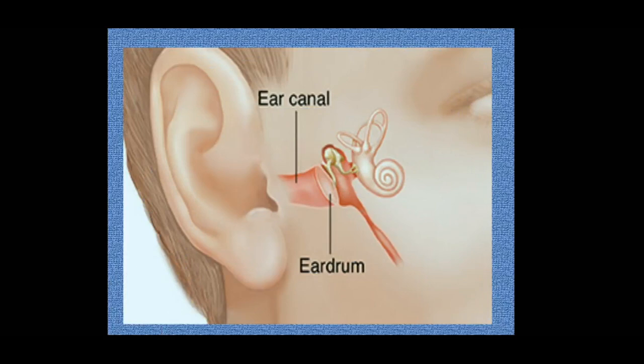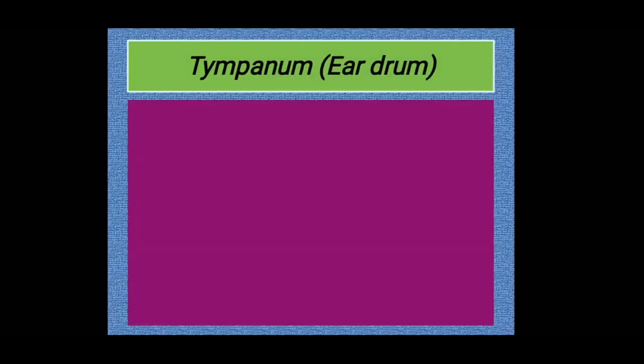So here you can see the ear canal, which is almost close to our cheek region, in the temporal bone region, and the next part is the eardrum. So what is a drum? You might have seen certain instruments which have a stretch of skin which produces sound or rhythm based on vibration, just like tabla, mridangam, drums. Similarly, here also an opening is covered by a stretch of membrane, that is the eardrum, which is the last part of our external ear.